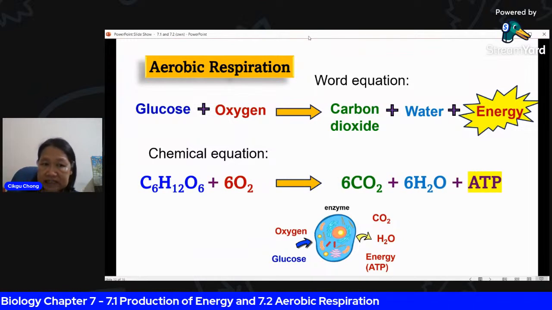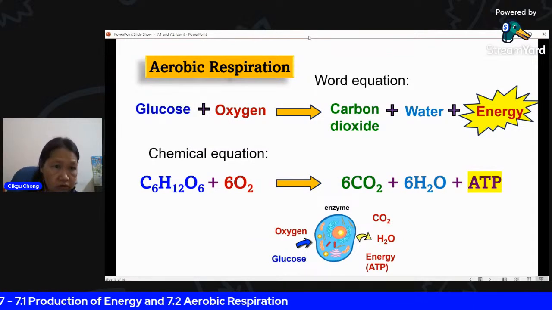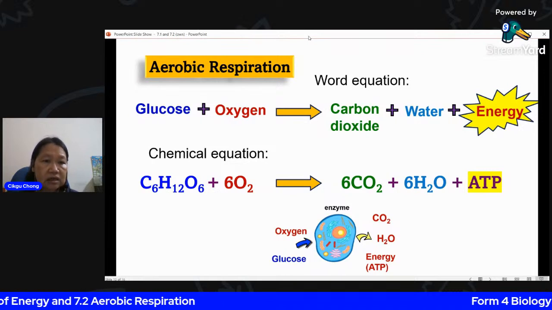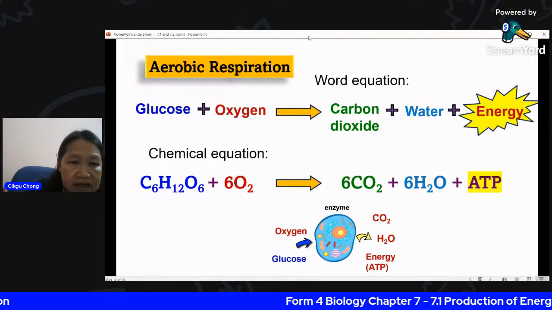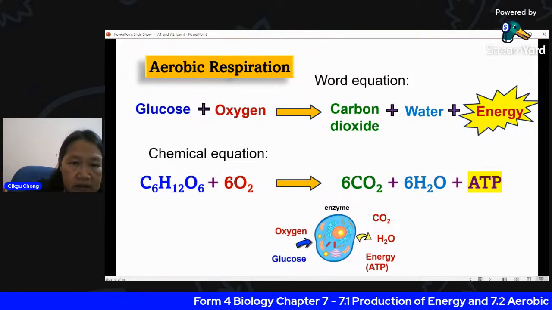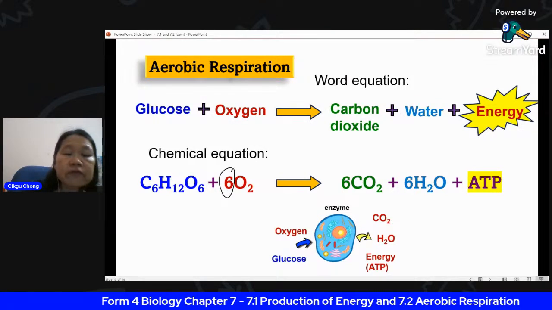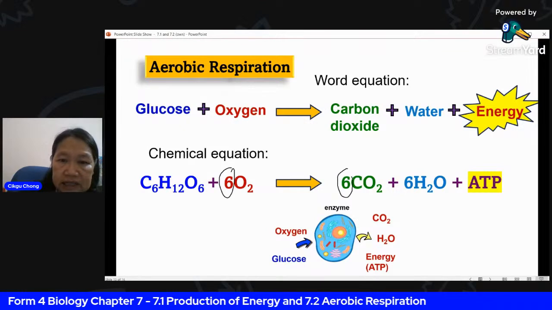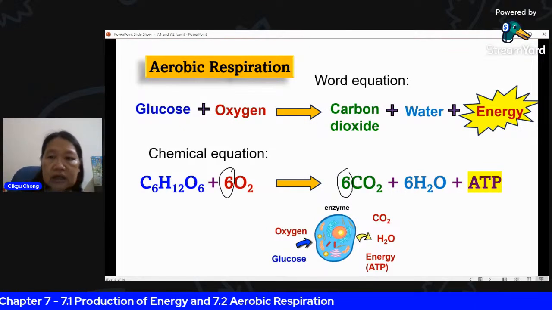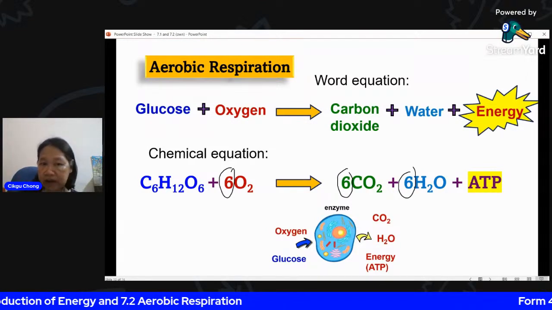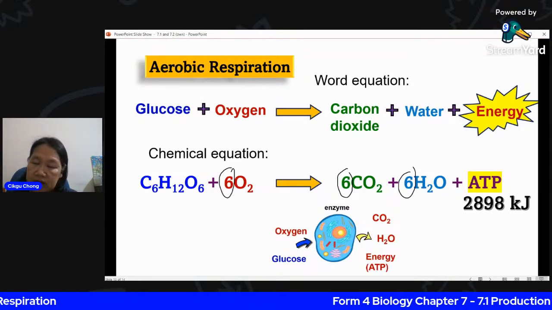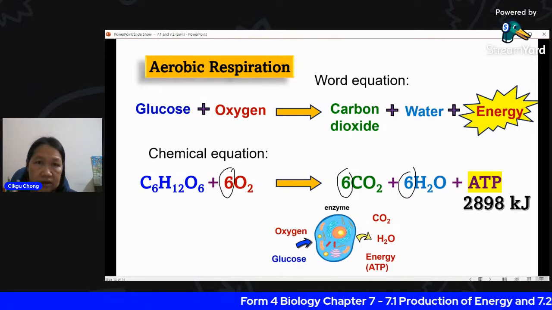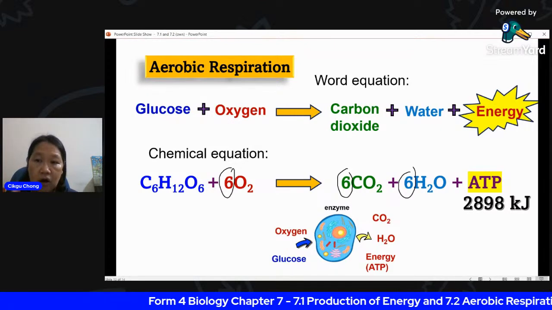So you have C6H12O6, which is glucose, plus 6 molecules of oxygen. You can see everything is 6. 6 molecules of oxygen produces 6 molecules of carbon dioxide, 6 molecules of water. Everything is 6. With energy, you have about 38 molecules of ATP.